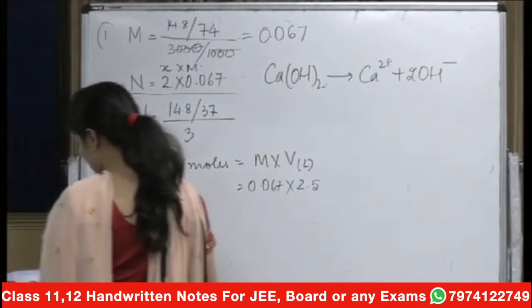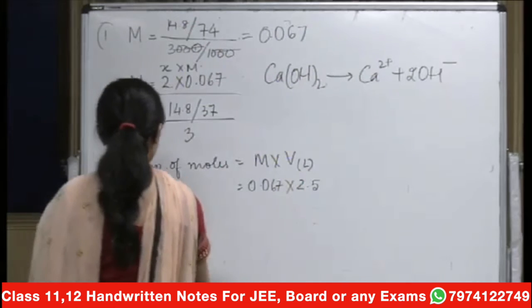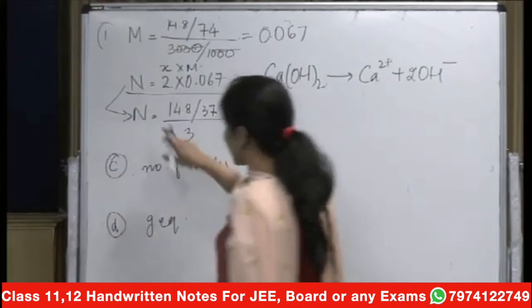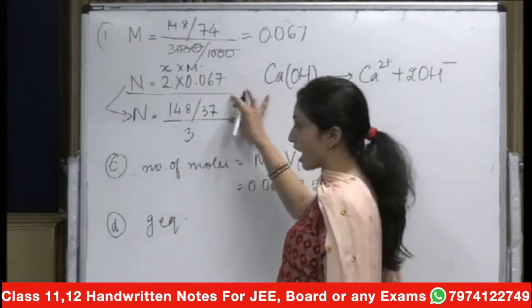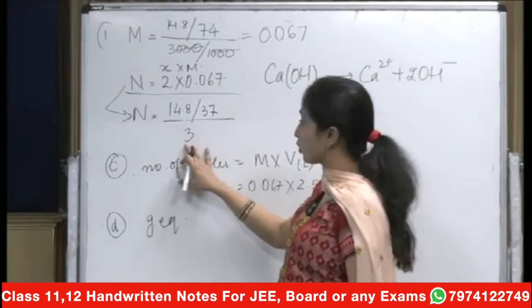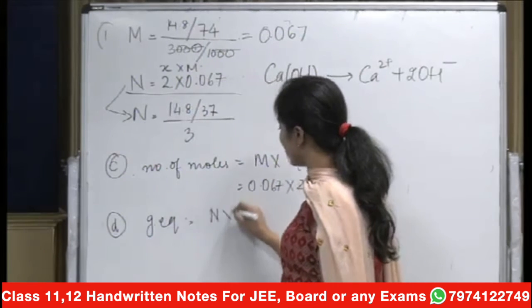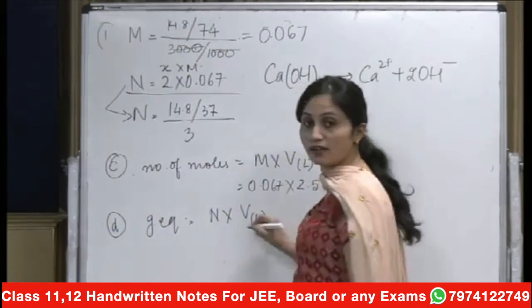Then the next is to calculate the gram equivalents. Again the same thing. Now in this case, you know what your normality is? That is equal to number of gram equivalents, the numerator, upon volume in liters. So gram equivalents will be equal to normality into volume in liters.